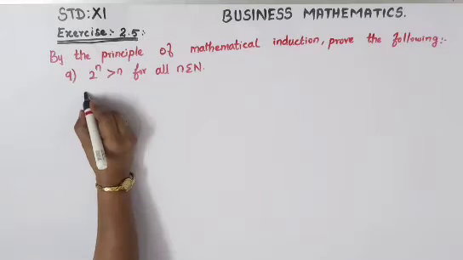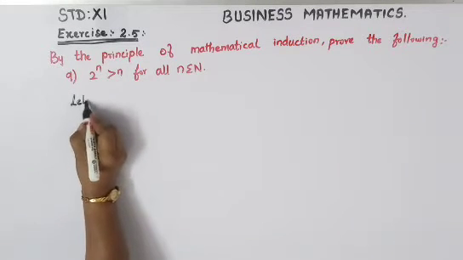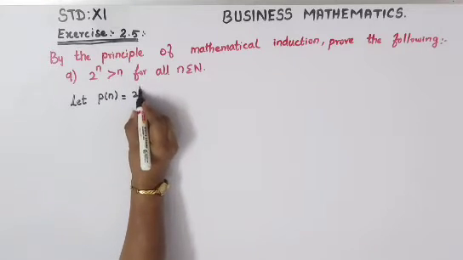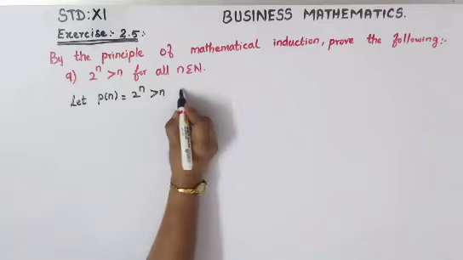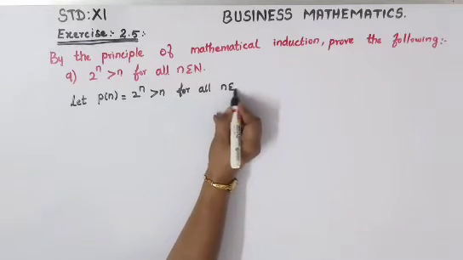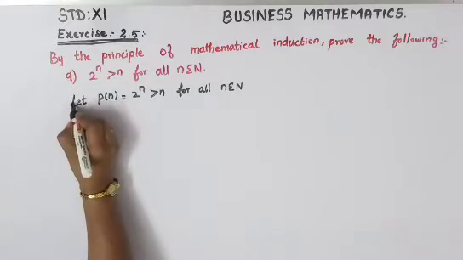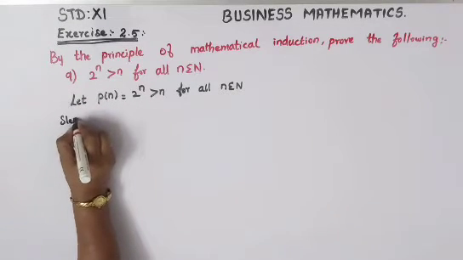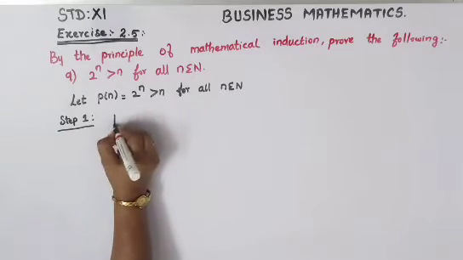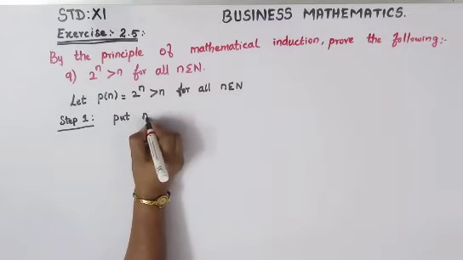First we'll just declare, let P of n is equal to your question, 2 power n greater than n for all n belongs to capital N. Step 1. Put n is equal to 1.